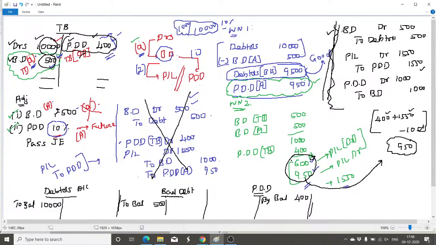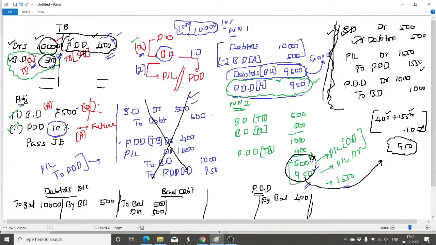I am going to post this bad debt. To debtors, in bad debt, to debtors, value being 500. And here in debtors, by bad debt. Is it okay? By bad debt, value being 500 rupees.